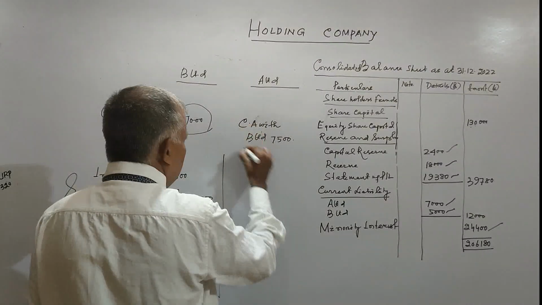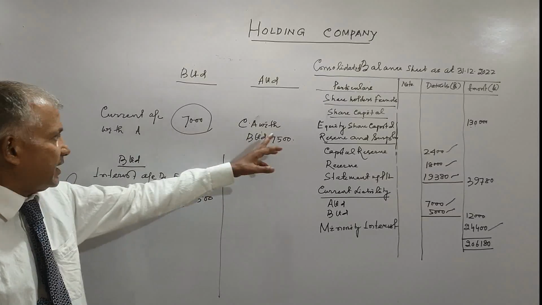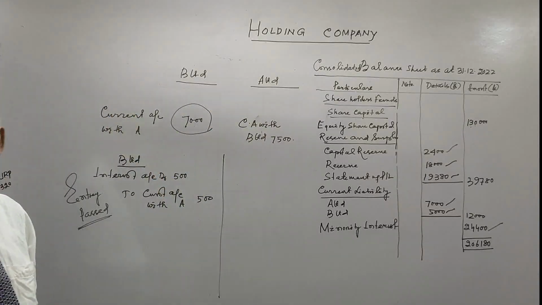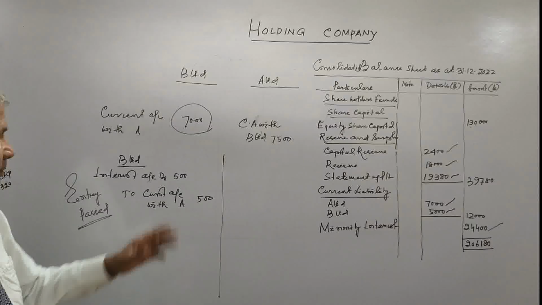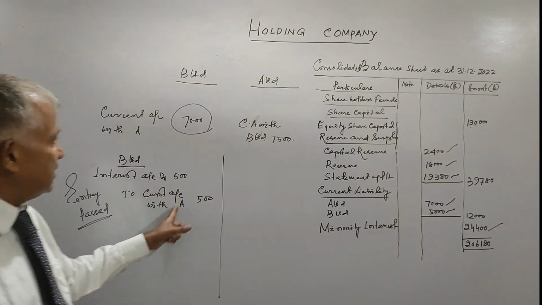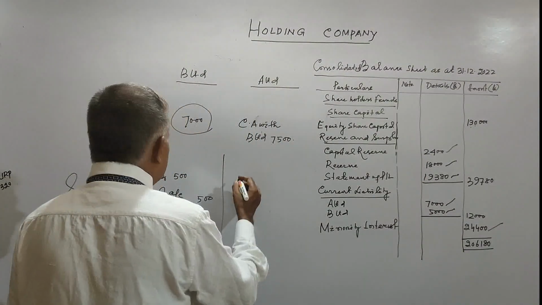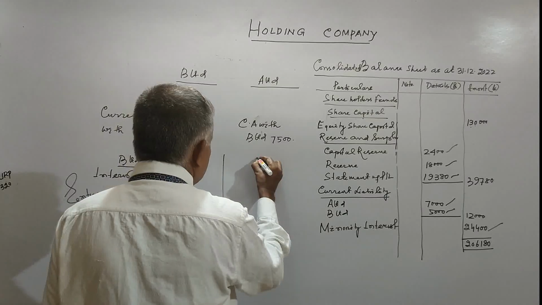Now A Limited has not taken this 500 interest in the profit and loss account. So if they consider the interest, what entry will they pass?